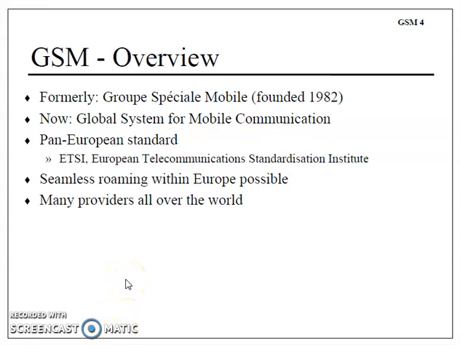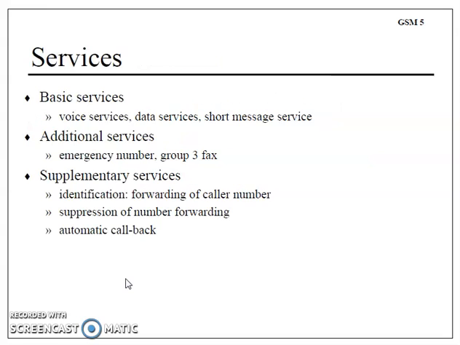Seamless roaming within Europe is possible. There are many operators that are providing GSM services. Basic services, which include voice services, data services, short message services. As I am talking about GSM system, which is second generation. Presently, we are using third generation and the fourth generation cell phones. So these were the services that you people might have used in the second generation.